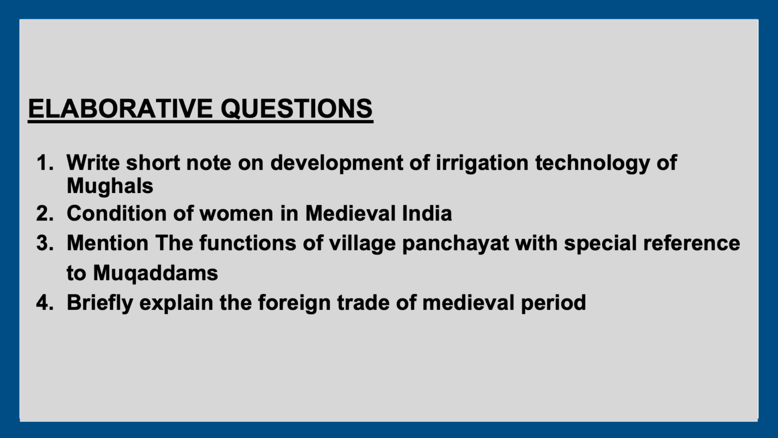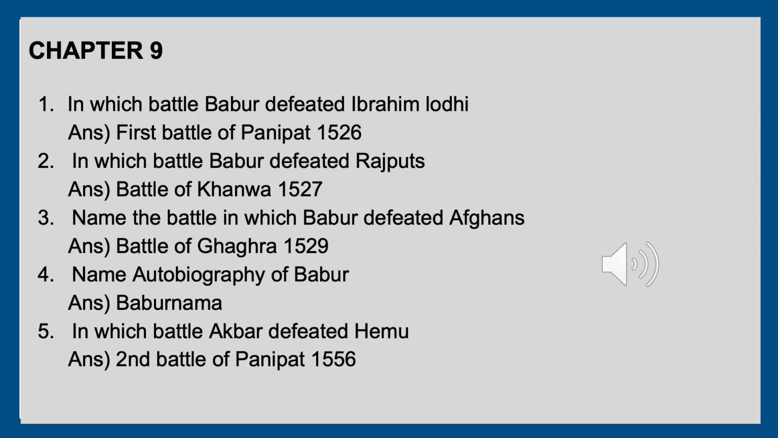during that particular period. Now, the third one is, mention the function of village panchayat with special reference to Muqaddam. The fourth one is, briefly explain the foreign trade of the medieval period. In this, please discuss the voyages and the cash economy, the coming of silver during the medieval period and all. Now it's chapter 9.